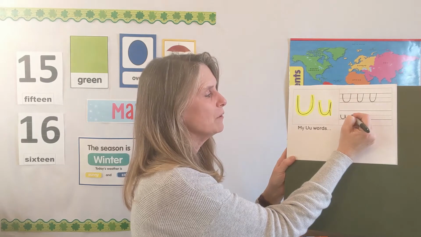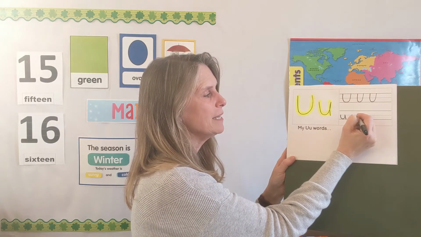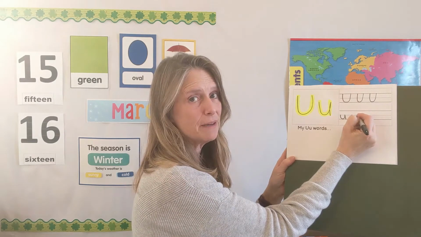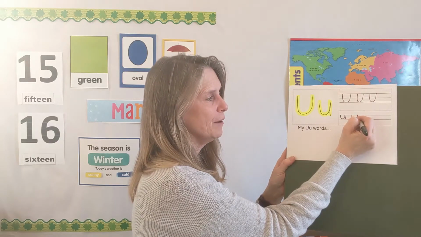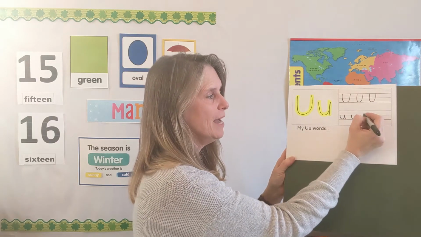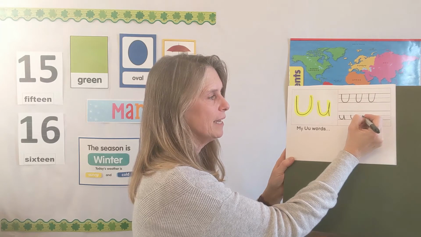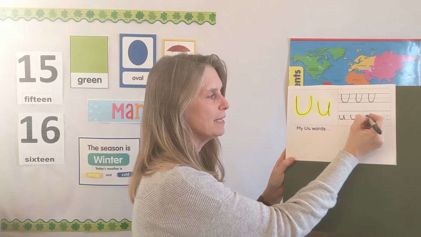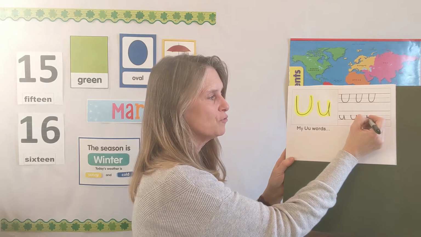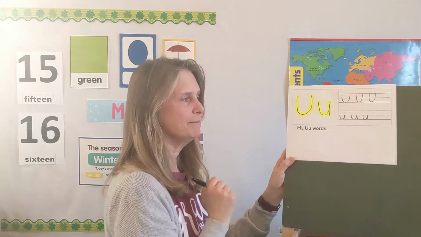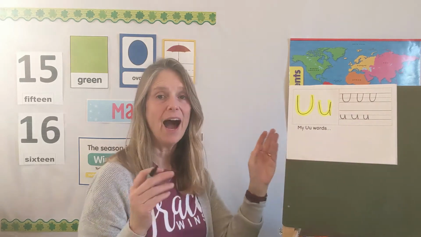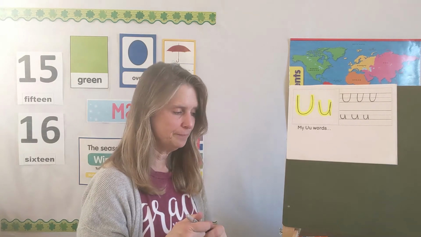Okay. Down to the bottom, boing back up to the dotted line, but don't lift your pencil up yet. You're going to draw a straight line down. Let's do that one more time. On the dotted line, you're going to come down and boing back up to the dotted line. Stop there. And then straight line down to the bottom line. There are our U's.